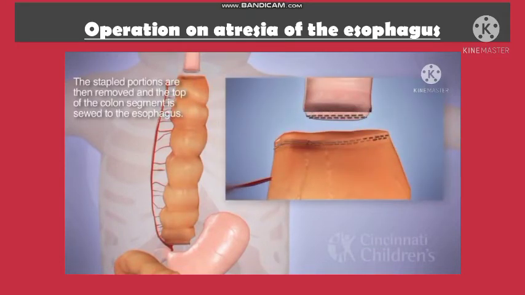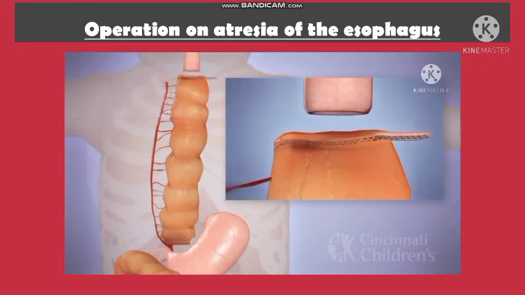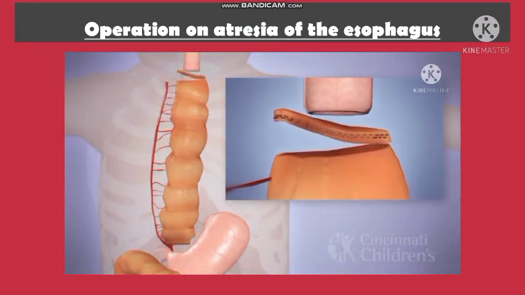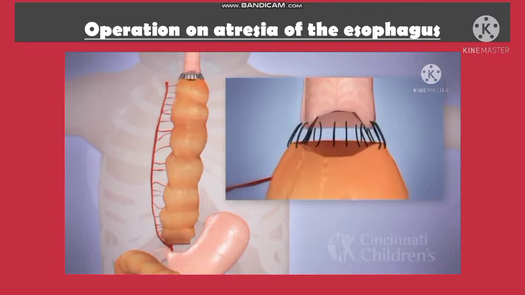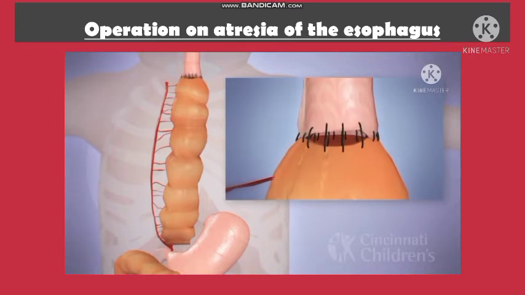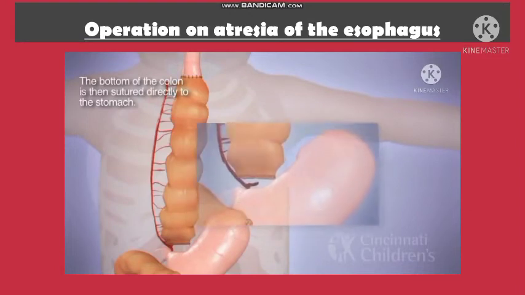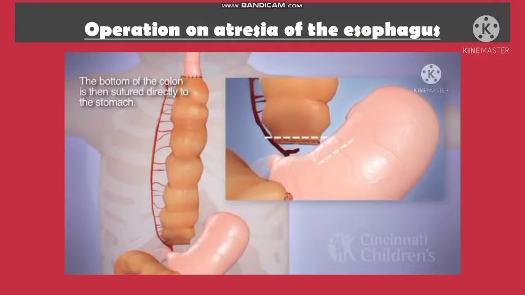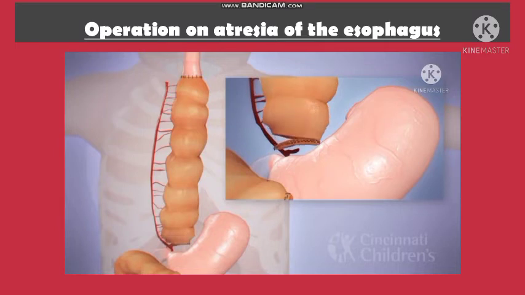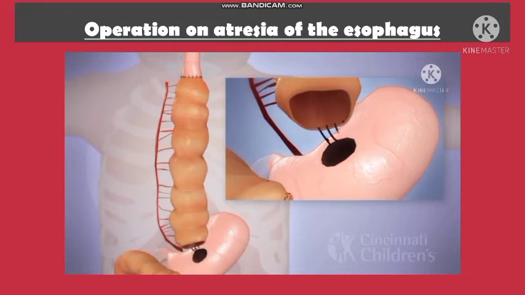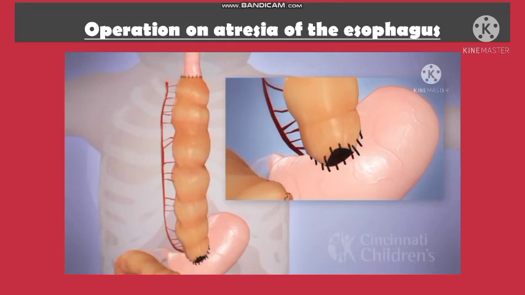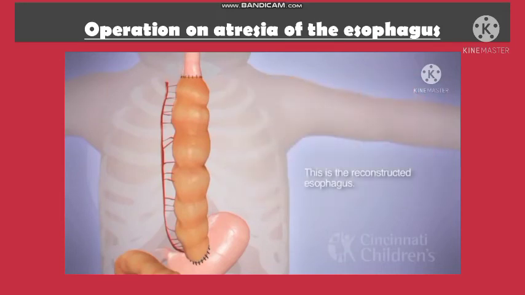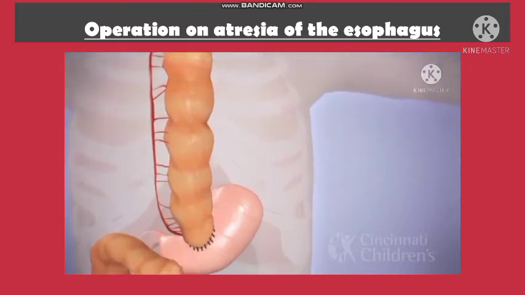Then the stapled portions are removed and the top of the colon segment is sewn to the esophagus. And then the bottom of the colon is sutured directly to the stomach. And now here we can see the reconstructed esophagus.